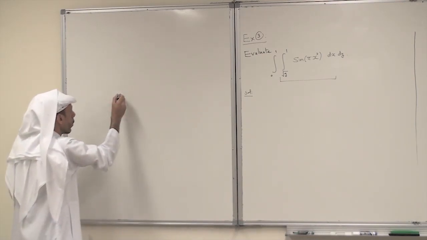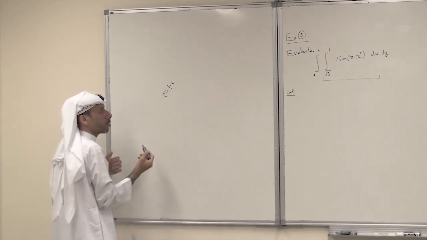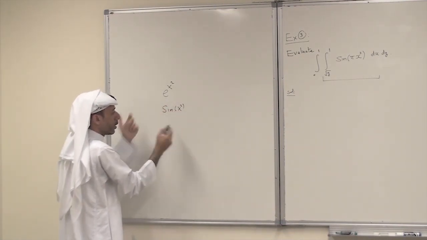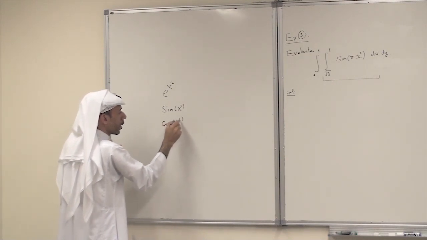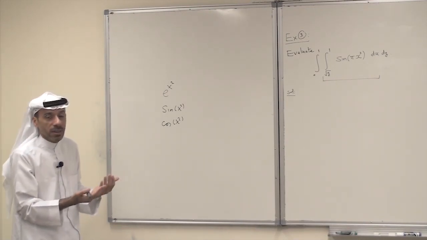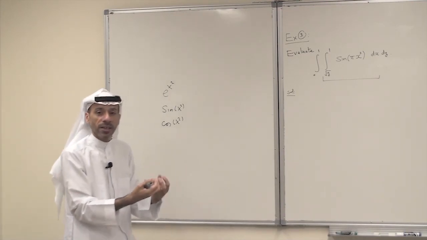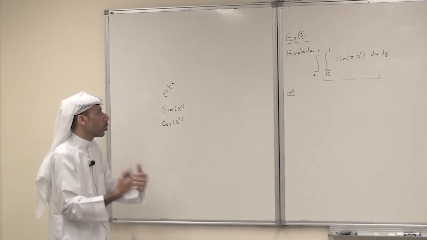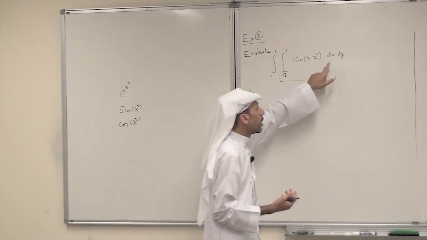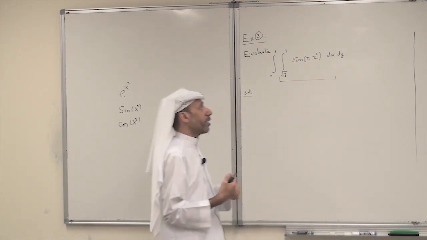For example, e to the x squared, or e to the x cubed, or sine x squared, or cosine x squared, or any higher power. All of these are examples that are not easy to integrate, and in fact we don't know how to integrate these. We cannot find a simple, elementary, or familiar function whose derivative is any one of these. So really here, we cannot integrate the inner integral.